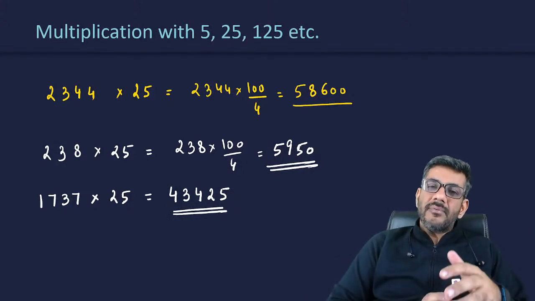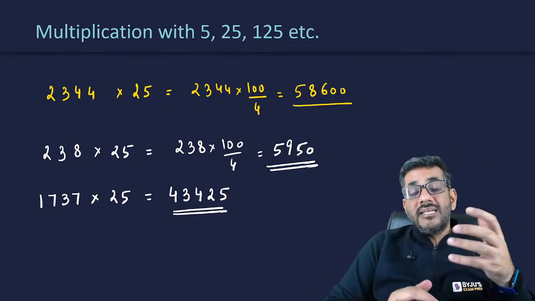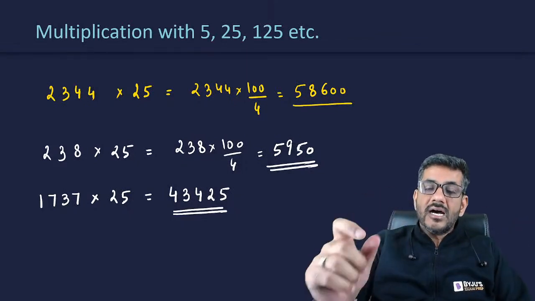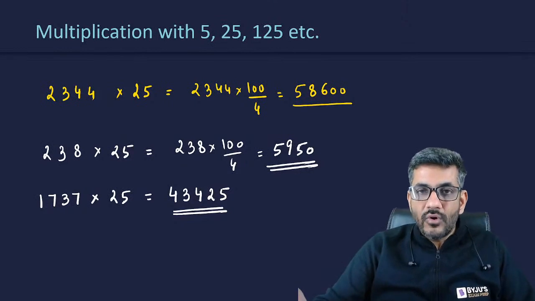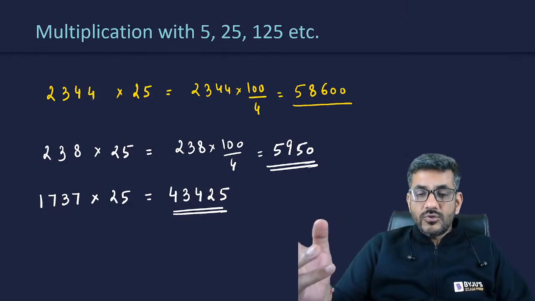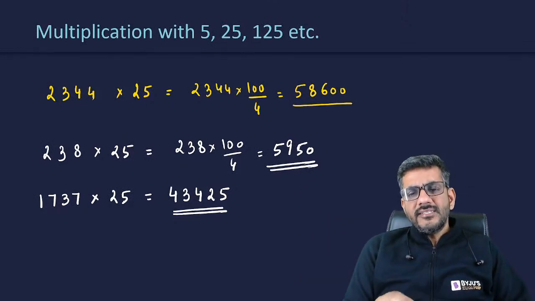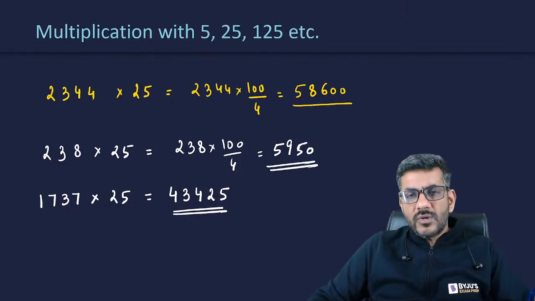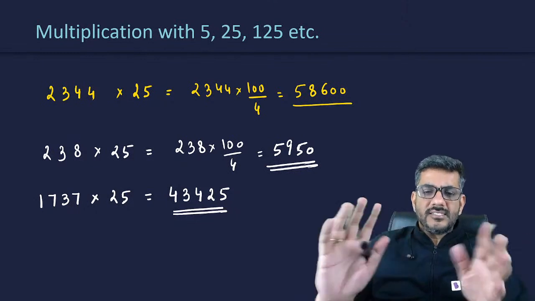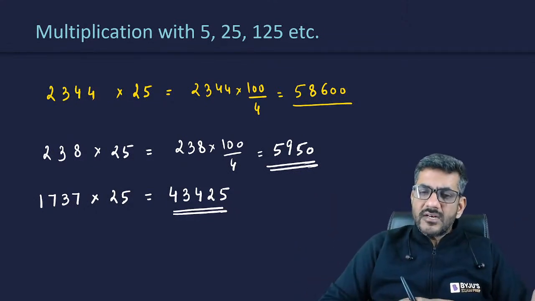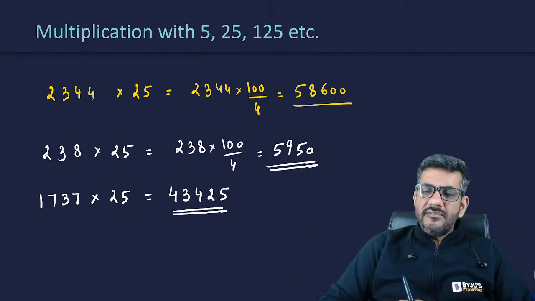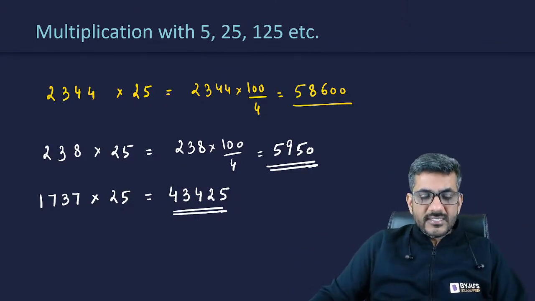Because you have to divide by 4, and then you have to multiply by 100. So multiplying by 100 means that you have to write the last two digits which are after the decimal point as they are. If there is no decimal, you put two zeros. If there is a decimal, you write the last two digits as they are. So in the case of 238, the last two were coming out to be 0.50. I straight away wrote 50. This time they were coming out to be 0.25. I straight away wrote 25. Similarly, if it is 0.75, you would straight away write 75.